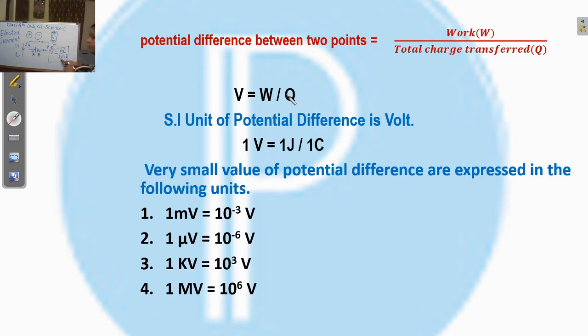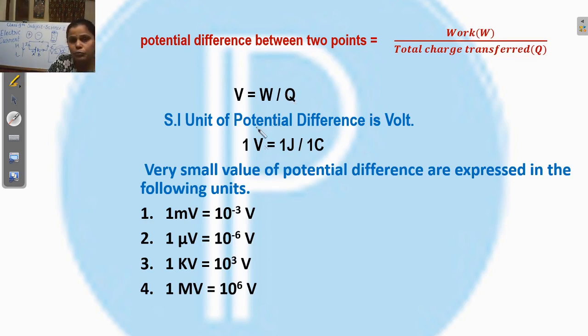If we put the value of Q equals 1, then the value of V equals W. So just prepare your definition. If a unit charge flows in the circuit, then the total work done is equal to the potential difference. Understand?